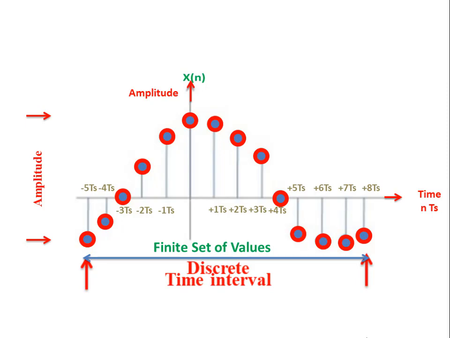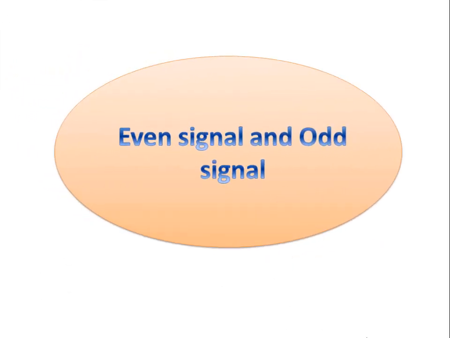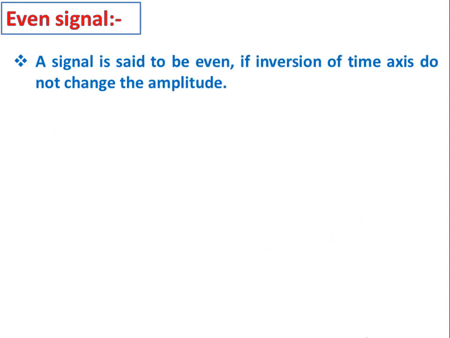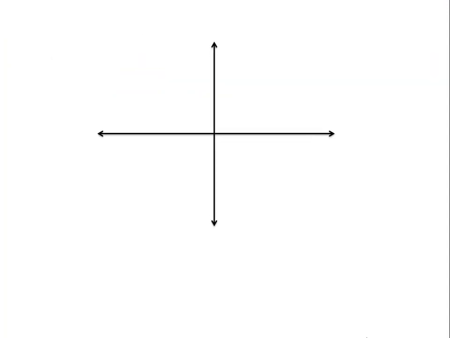Let's move on to the next type of signal, that is even signal and odd signal. What is even signal? A signal is said to be even if inversion of time axis does not change the amplitude. Let's understand about this signal clearly by considering some examples. Let's consider x of t is a function of signal whose amplitude and time can be represented over an xy plot respectively. Here in the signal representation, time t is defined as minus t and plus t over the x-axis, and A is the amplitude over the y-axis.